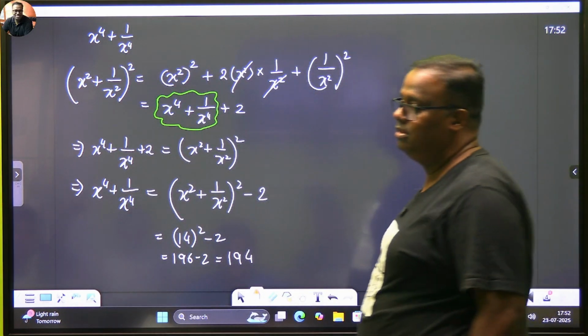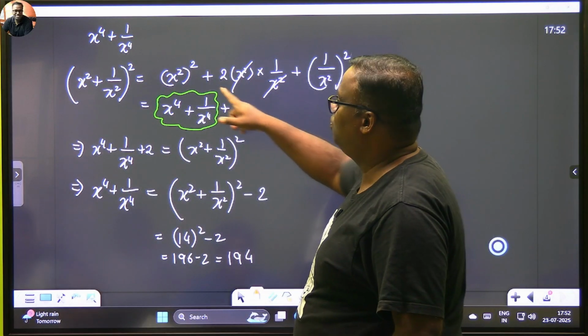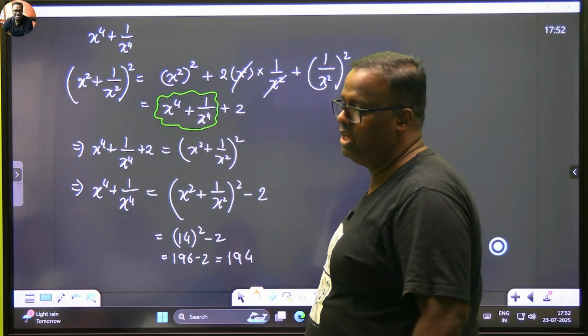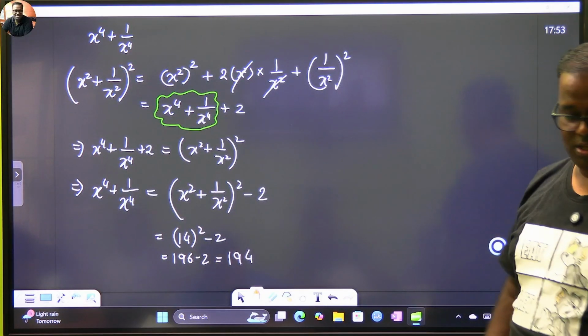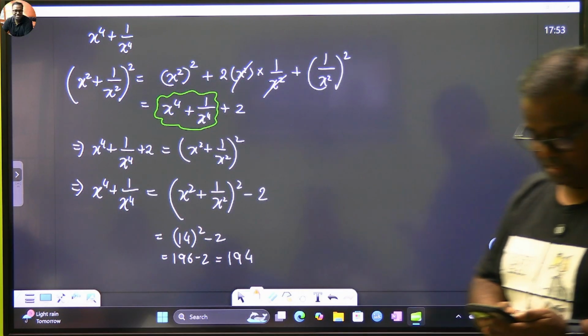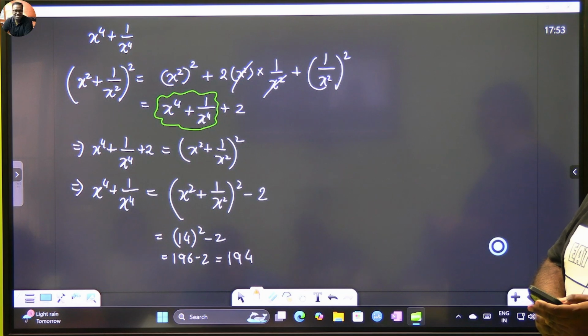Which one? Here. The formula of a plus b whole square is what? A square plus 2ab plus b square. So this is the 2ab. Are we now fine? Good.